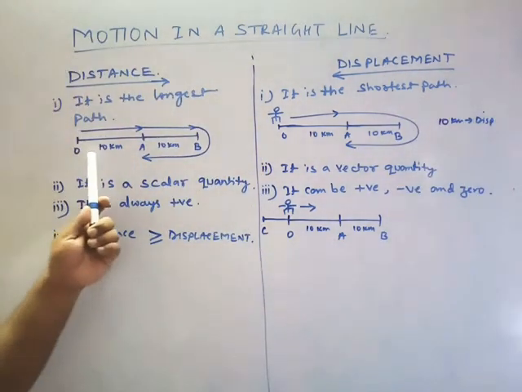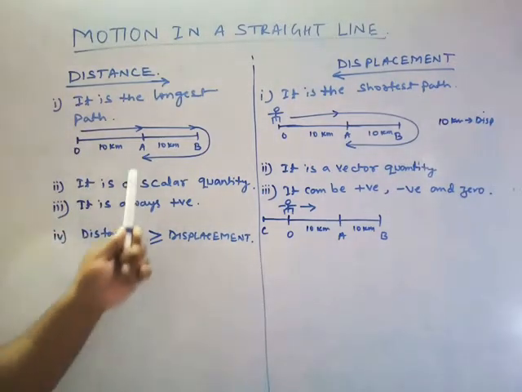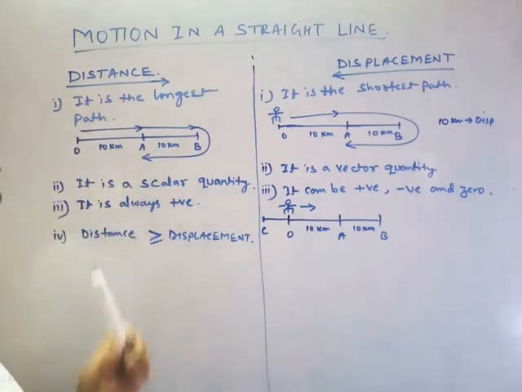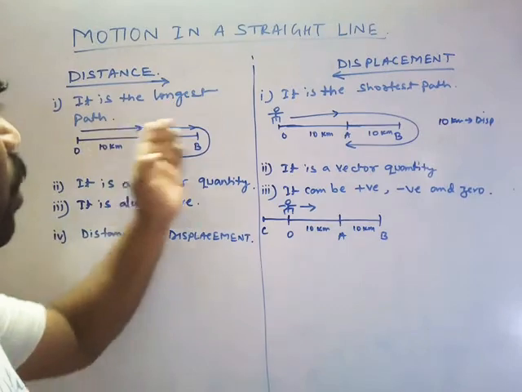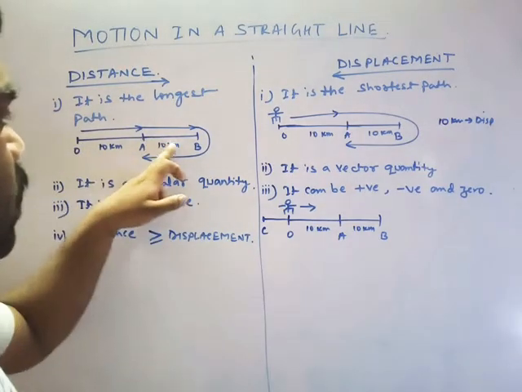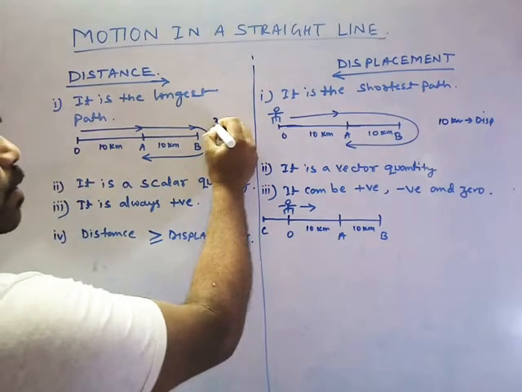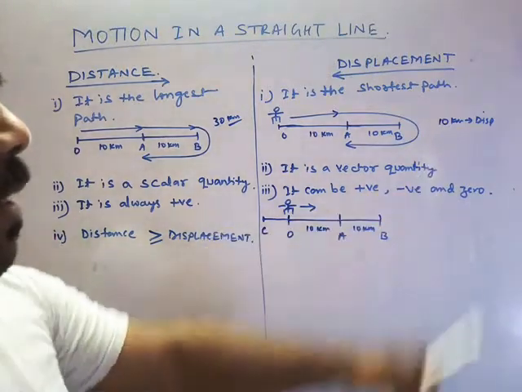Same here also. If you start your journey from O, reach A to B, and again return back to A, then here it is the longest path. So here I will not say the starting and ending; I will say the total path covered. This is the difference. 10, 10, and returning back again 10. So here it is 30 kilometer. So 30 kilometer is the distance. The displacement is 10 kilometer.